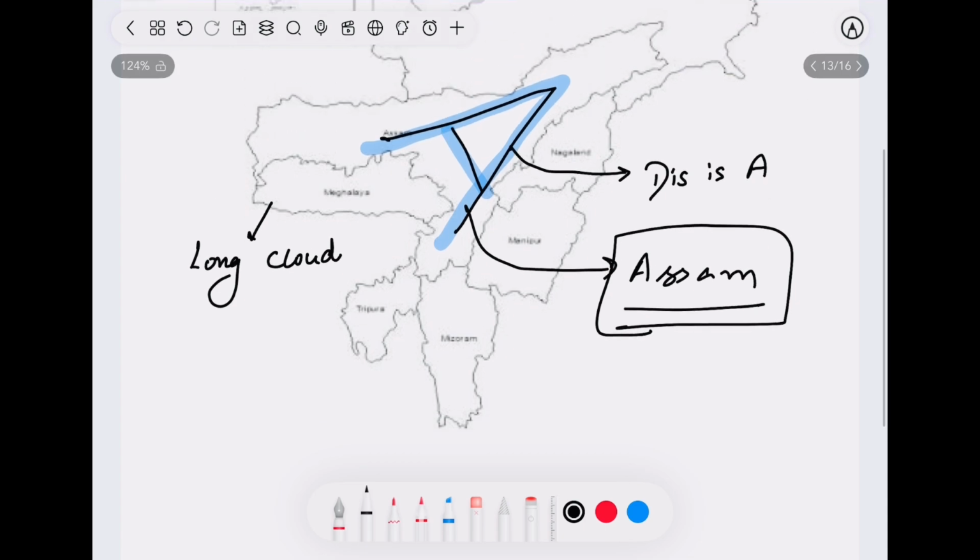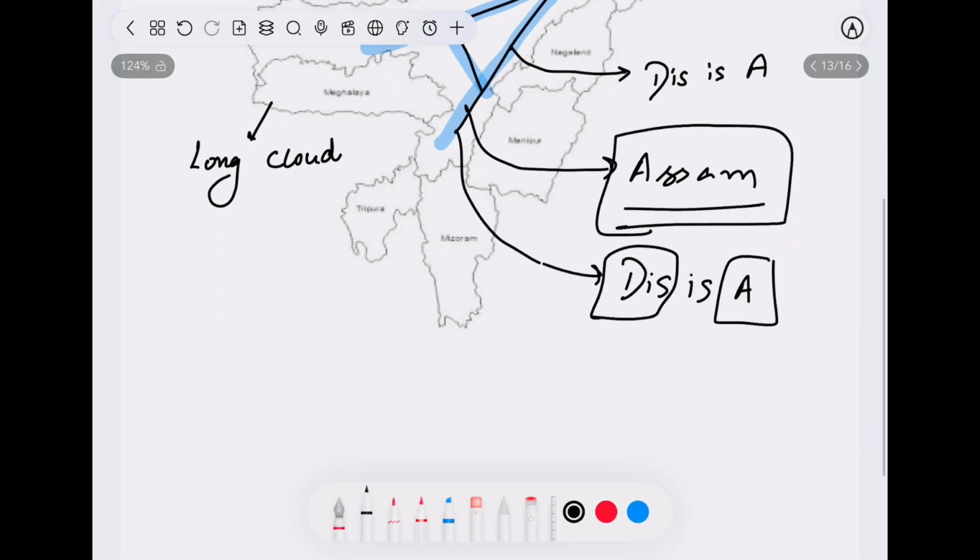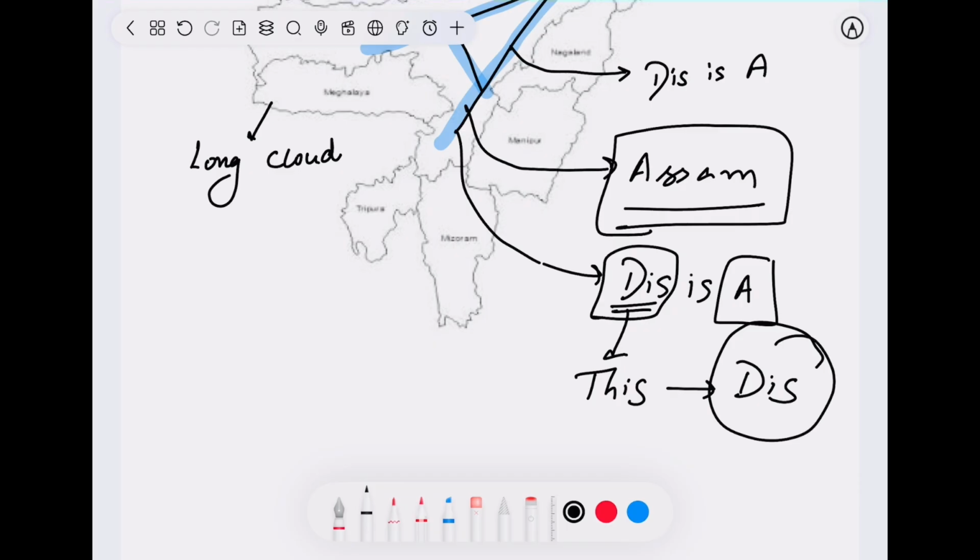Okay? Now this is A. Here I have done a deliberate mistake. This also shows the capital of Assam, right?